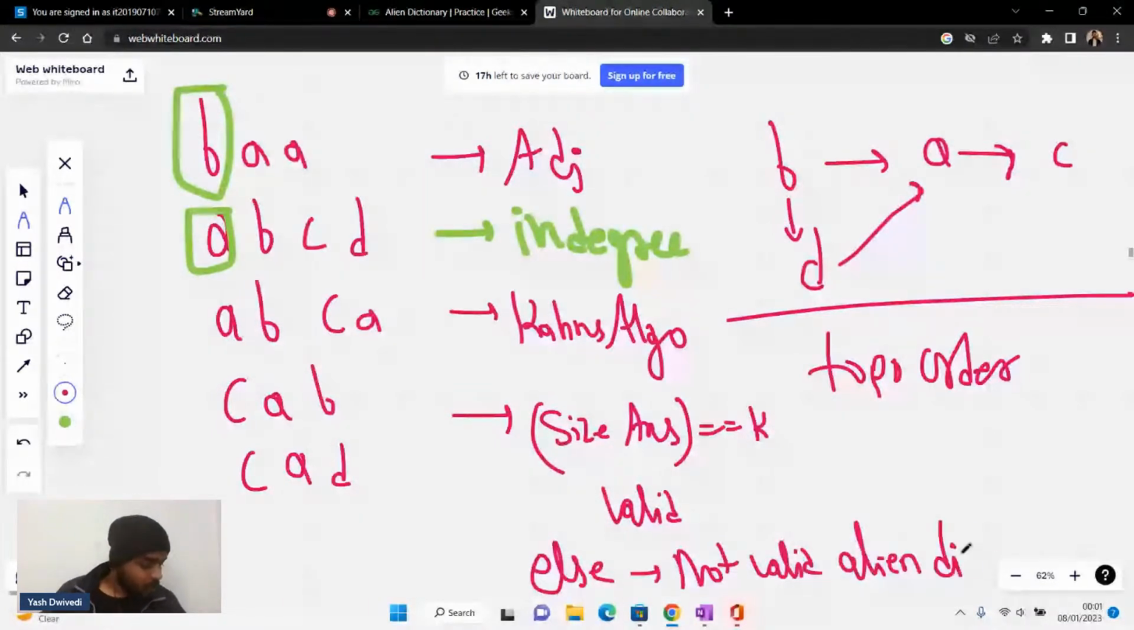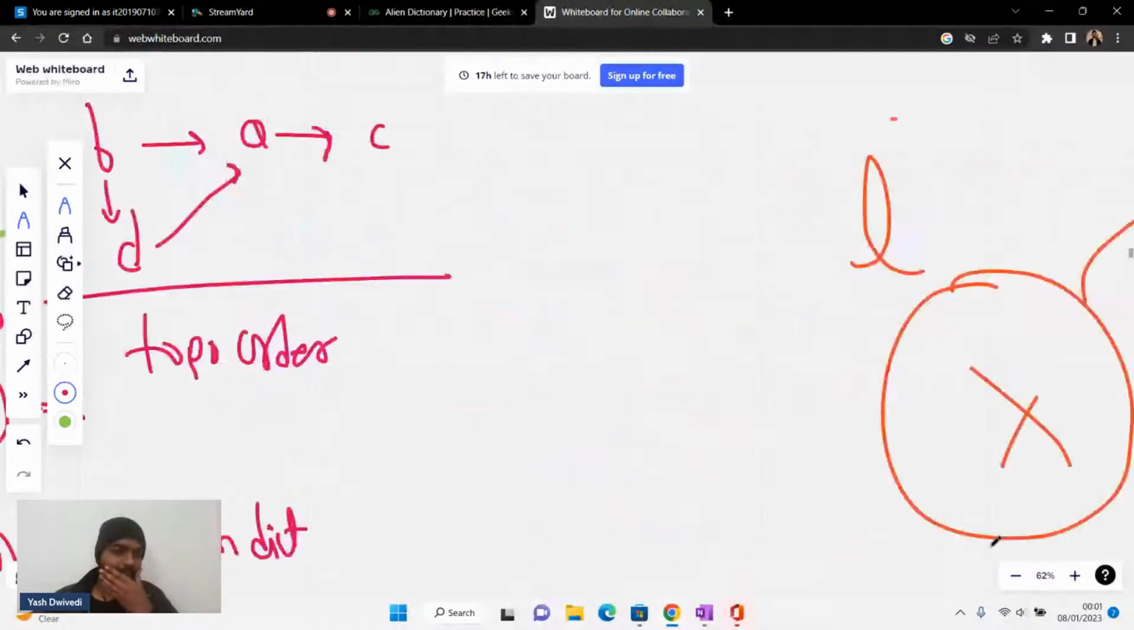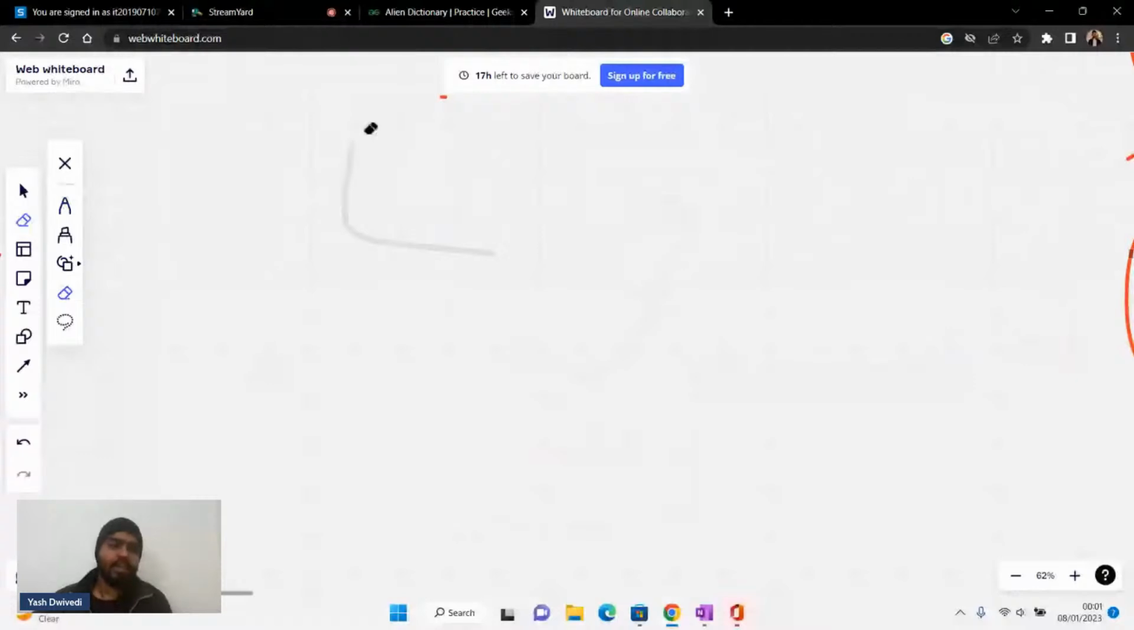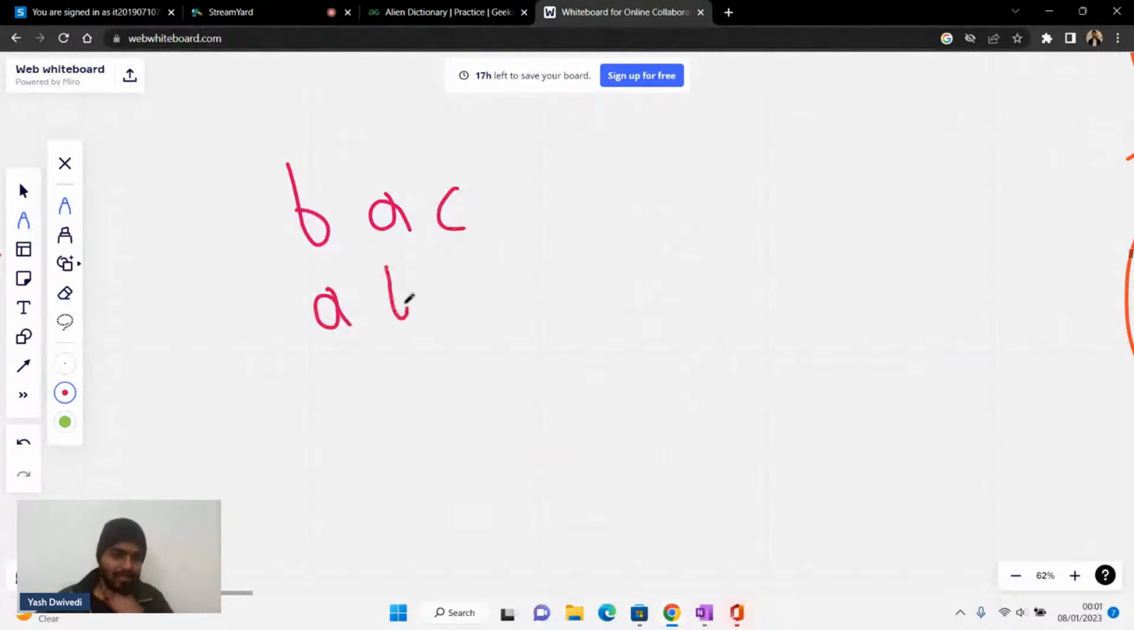Is this point clear to everyone? If we are not able to resolve all the nodes, then it means that the dictionary is invalid. Yes, definitely it's invalid. Let me show you one example for invalid as well. Let's say I'm having C, then A, B, C. Let's make this stricter. Let's say I'm having CB, then CAB, something of this kind.